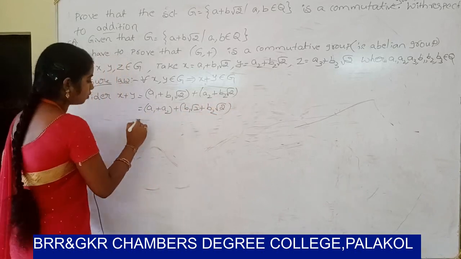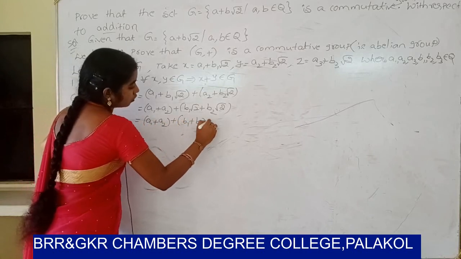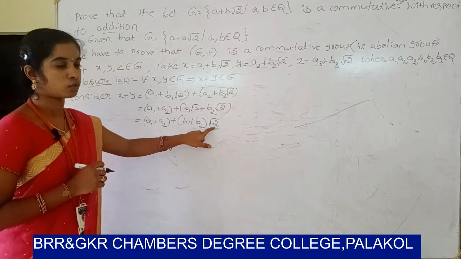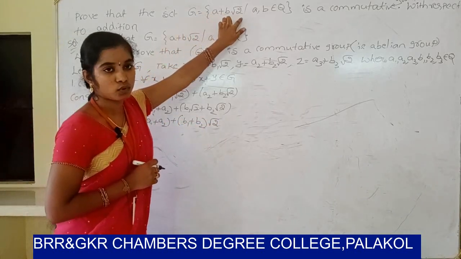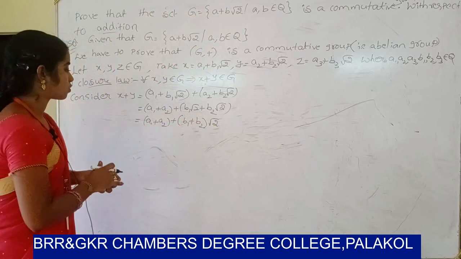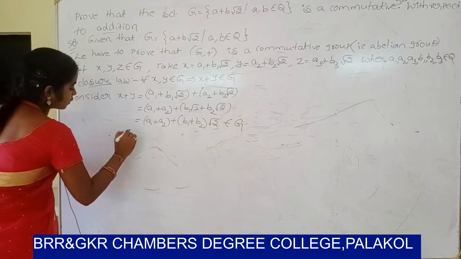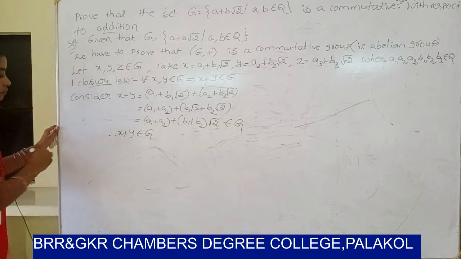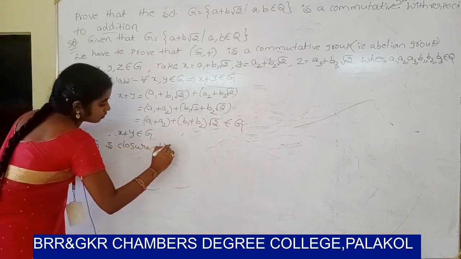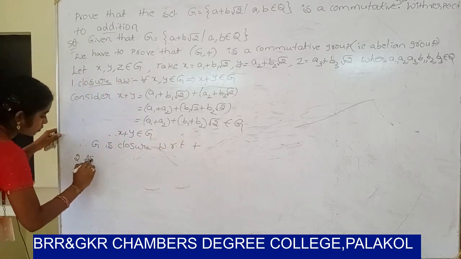Root 2 will be common, so (a1 plus a2) plus (b1 plus b2) root 2, which is of the form a plus b root 2, so it belongs to Z. Therefore x plus y belongs to Z. So therefore Z is closed with respect to addition.